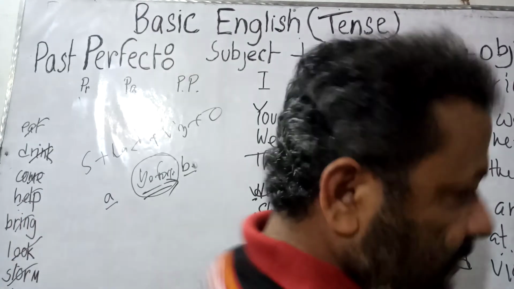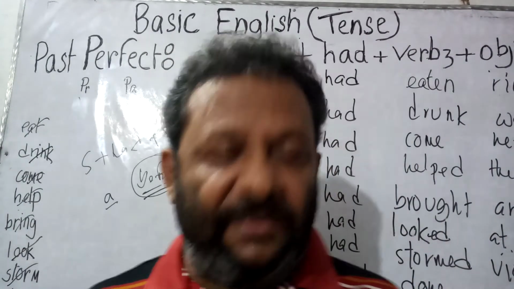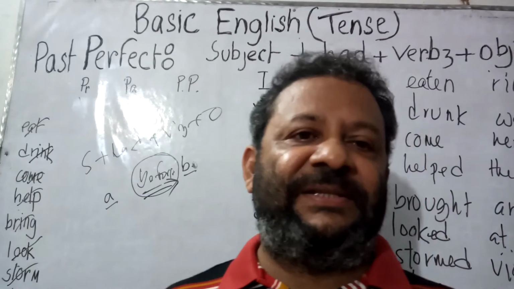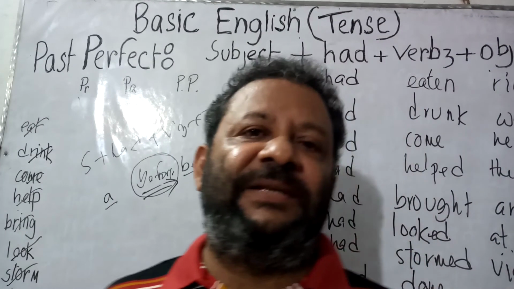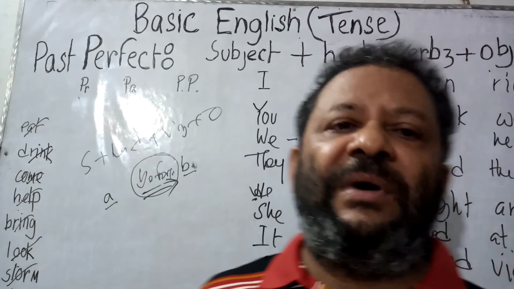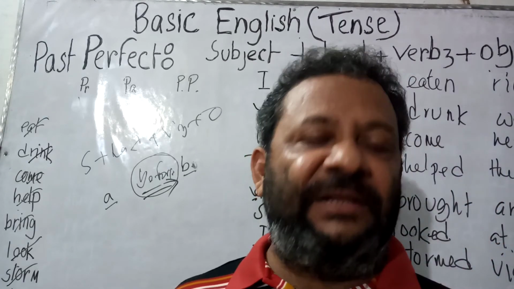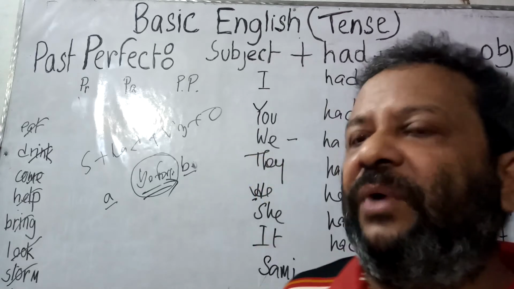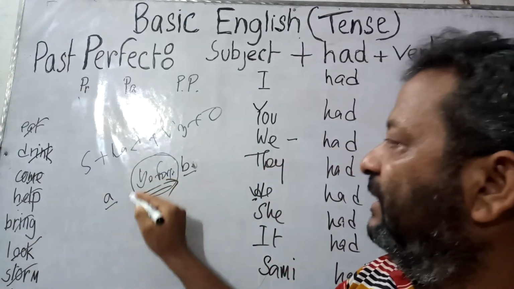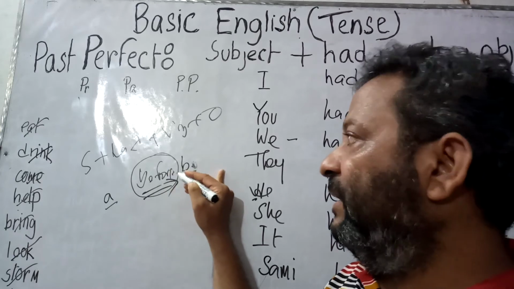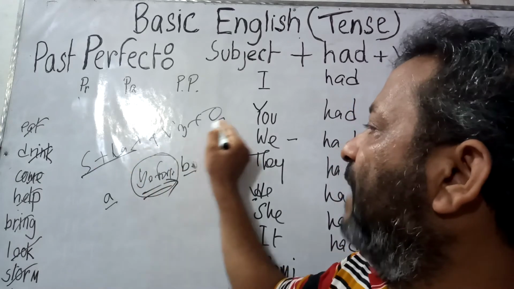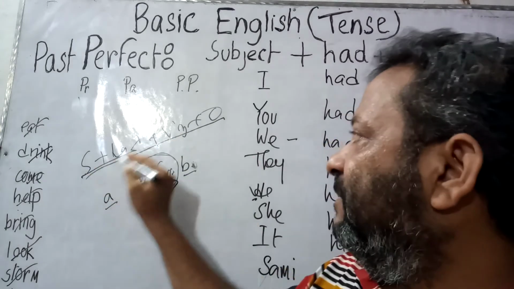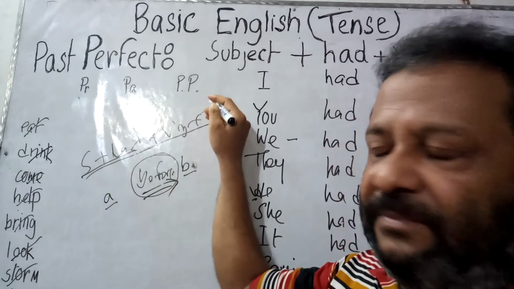That is, in the previous time, when two works actually take place, then one work is done in the previous time in comparison with the other. So, when the work is done in the previous time before the other one, then the earlier work is expressed by the structure subject had verb 3 object.